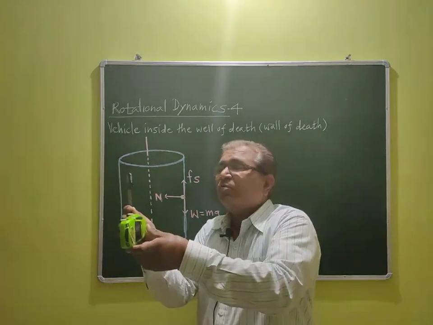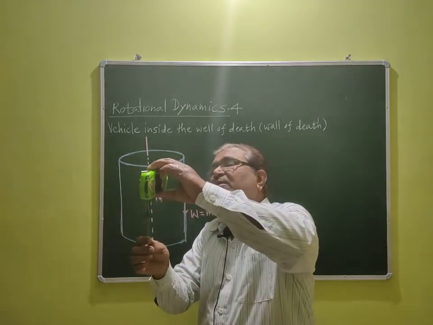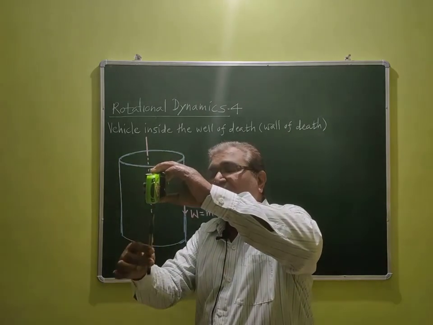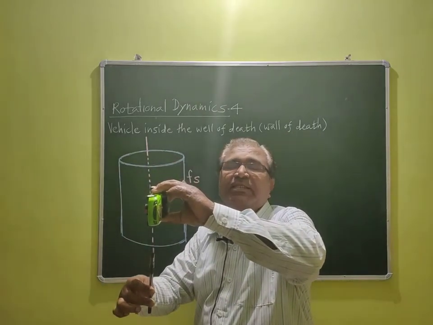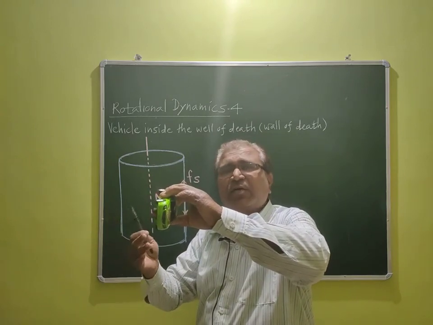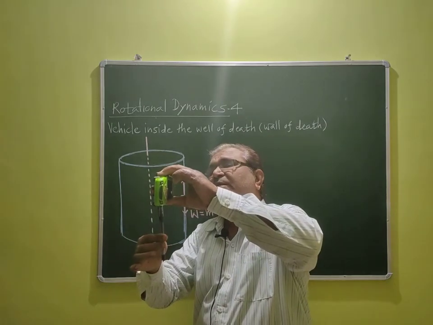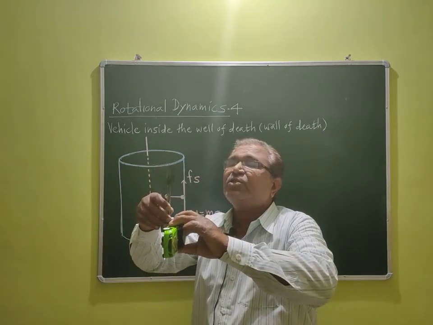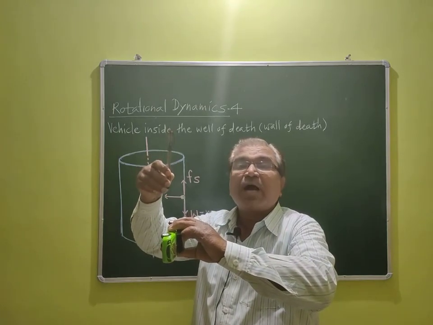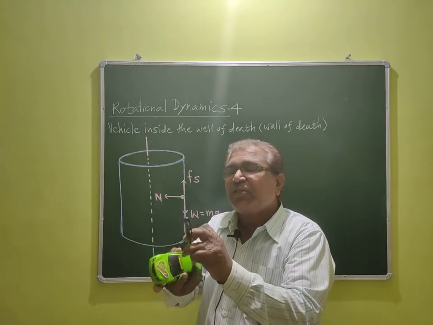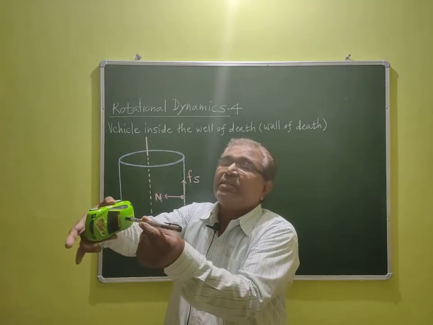And we know the weight of the vehicle is always acting vertically downward, as we discussed in rotational dynamics 1, 2, 3. And here the normal reaction is acting like this.